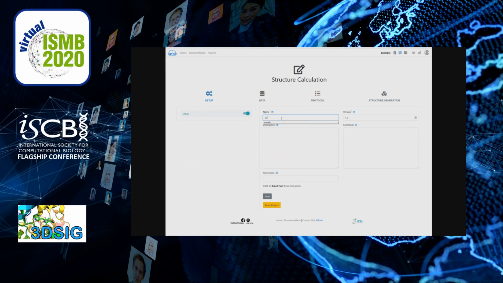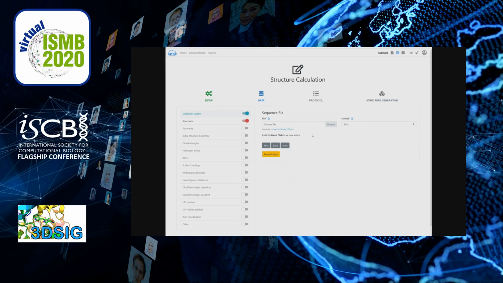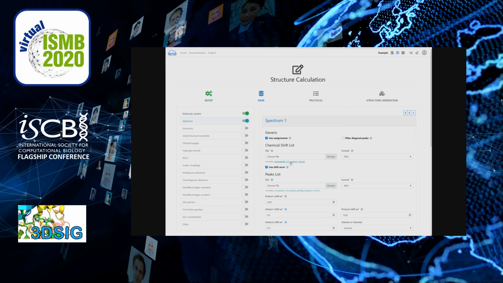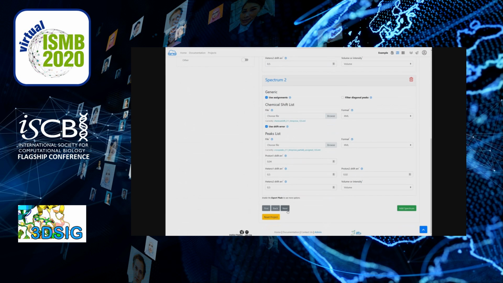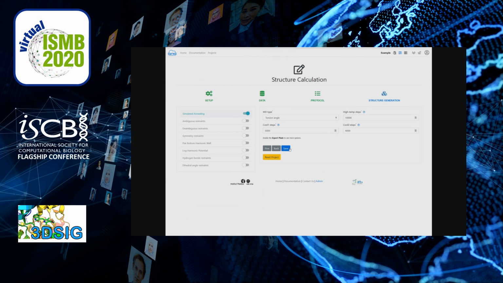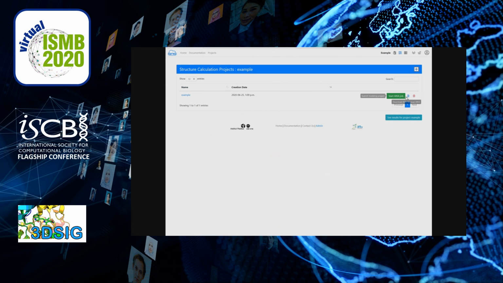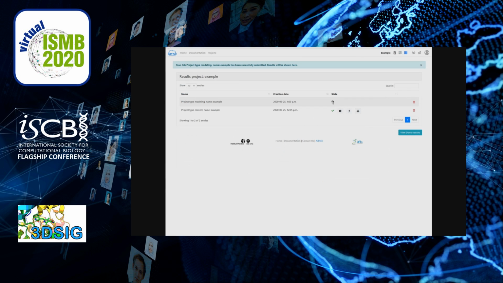When you initialize a structure calculation from a data conversion job, mandatory input data are pre-filled and shown in the corresponding forms. When you have saved a structure calculation project, you can download an XML file readily usable or submit directly the Aria structure calculation job online. Both conversion project and structure calculation project are deported on the Galaxy Institut Pasteur server.